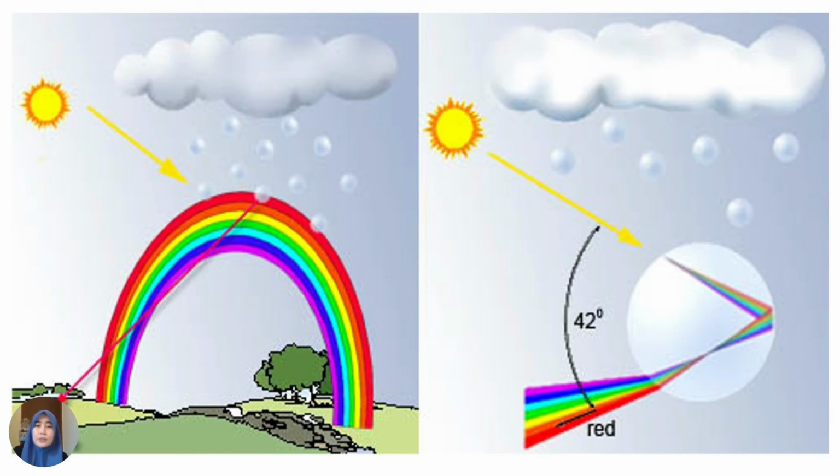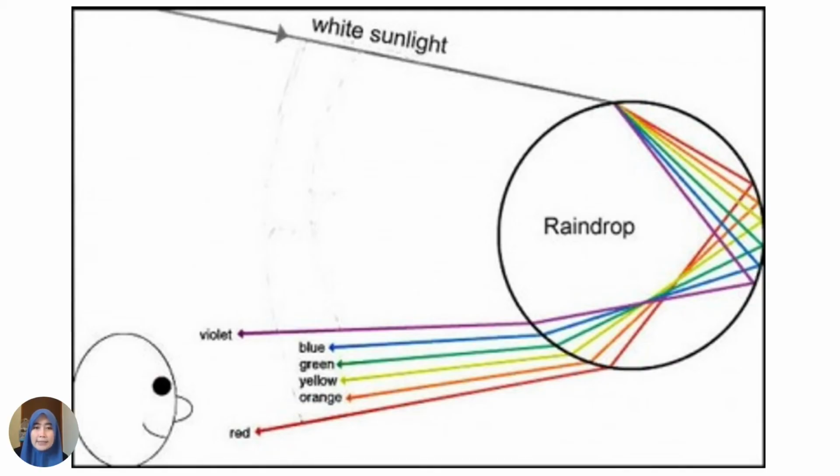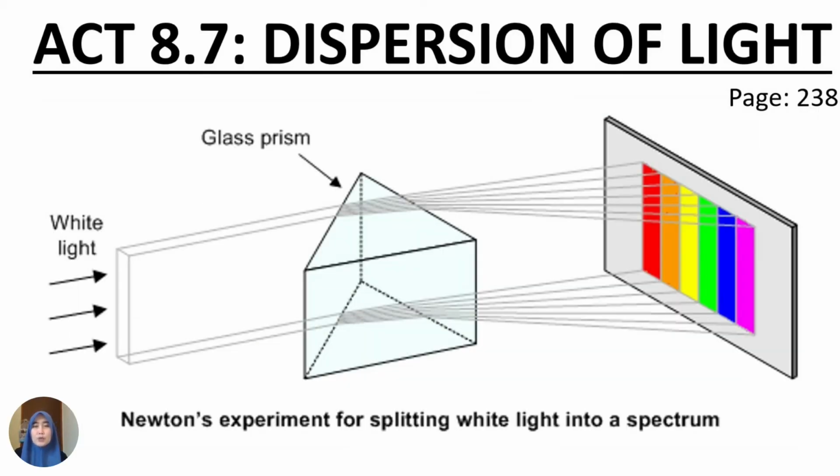Look at your textbook, page 238. We have activity 8.7. Here are 2 activities, which must both be carried out in the dark. Number 1, the dispersion of light by a glass prism. We don't have the glass prism, so supposedly we would do it in our science laboratory.